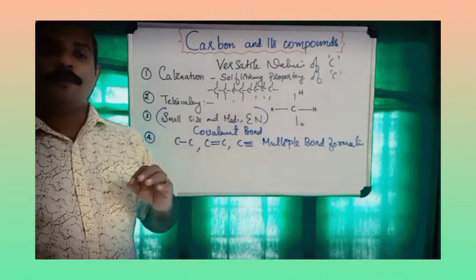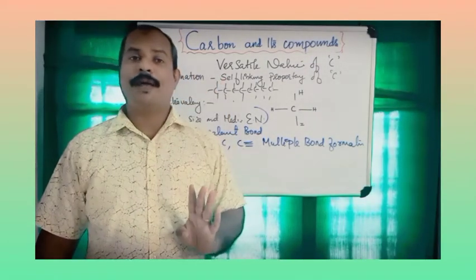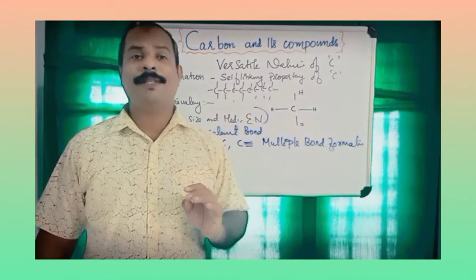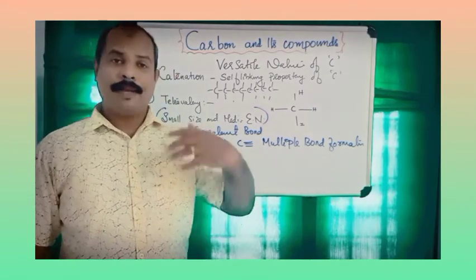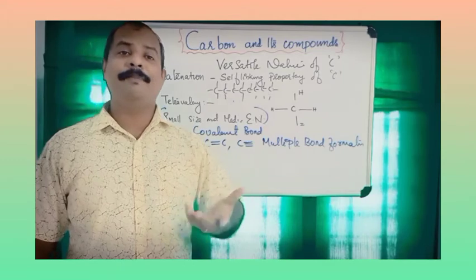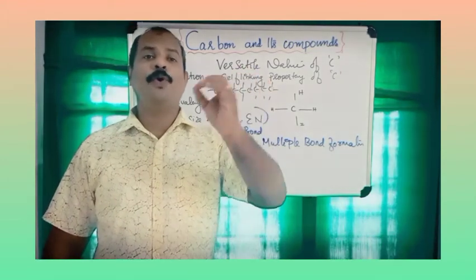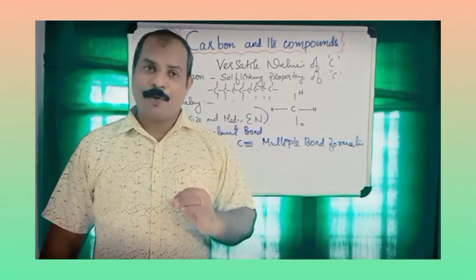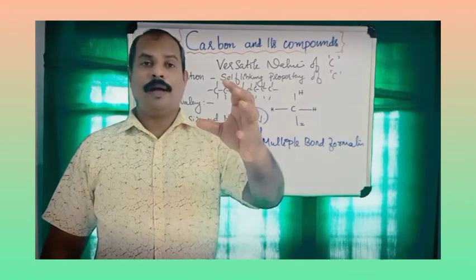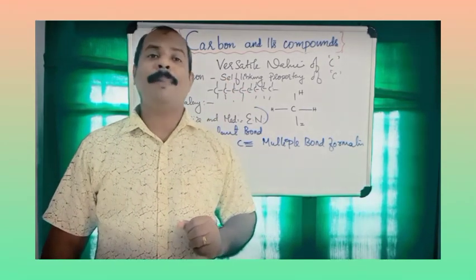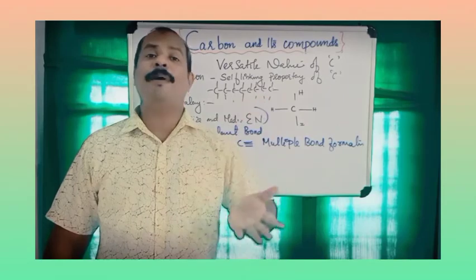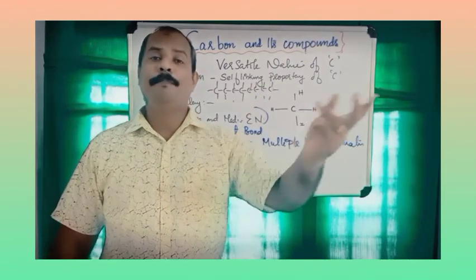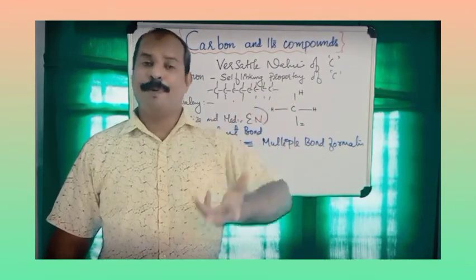Then the carbon valency is 4, so carbon can form 4 bonds with other monovalent atoms. Due to small size and medium electronegativity, carbon follows covalent bond formation. Moreover, carbon shows multiple bonds: it can form single, double and triple covalent bonds.